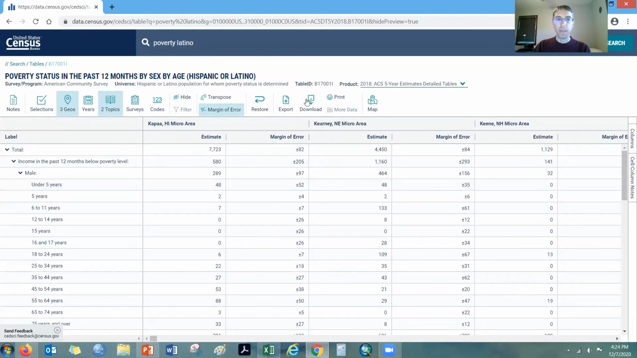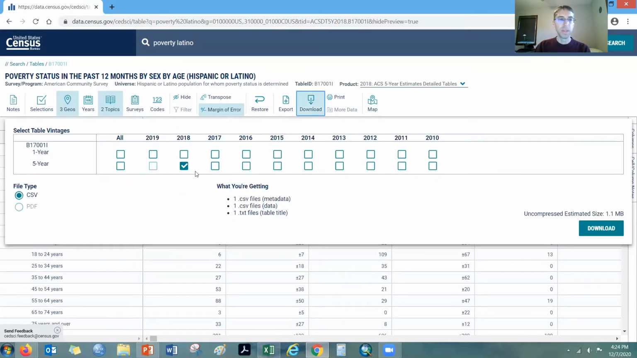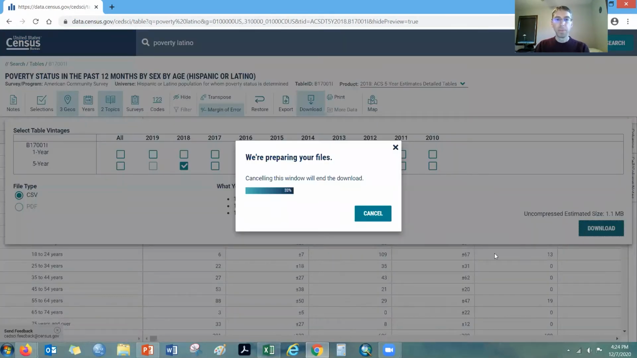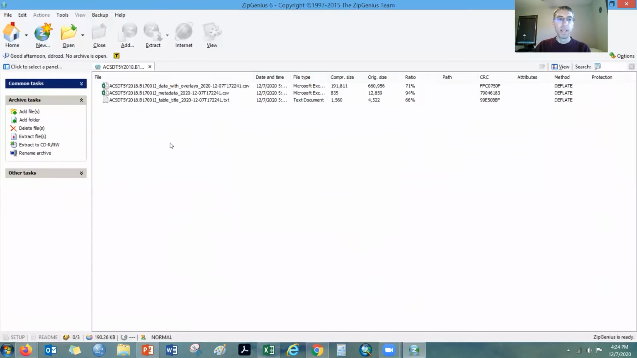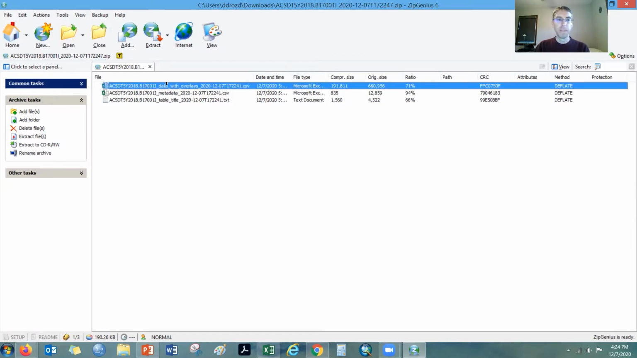So what we're going to do is go ahead and download the data, and that's going to open up this screen where it gives us options to take multiple years, but I'm just going to take the most current year for 2018. That matches the time frame I have in my other Excel file. So it prepares the download, and then your computer might have a specific program to download zip files, but I just have to click it here so it opens up in my program. And the data file is this top one that says data with overlays. So I'm going to double click that, and it's going to open in my Excel file.